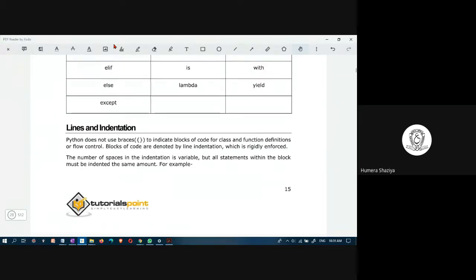Lines and indentation. In Java, how do you begin a program? You say public class, class name, and then you start a brace.